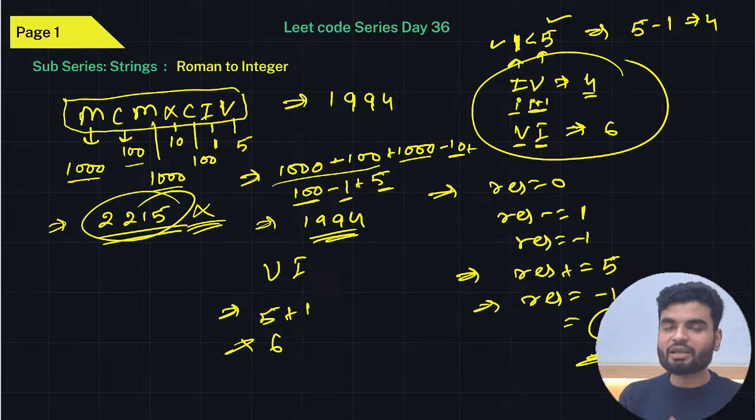Now we need some data structure that can give you the value of this, that can give you the value of every character that we have to store.